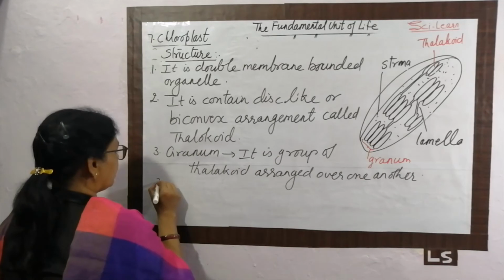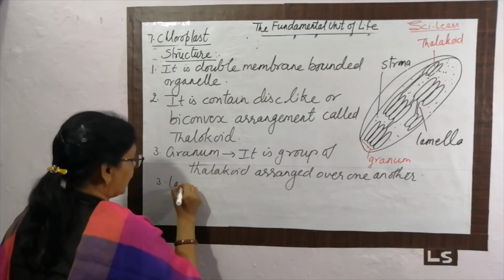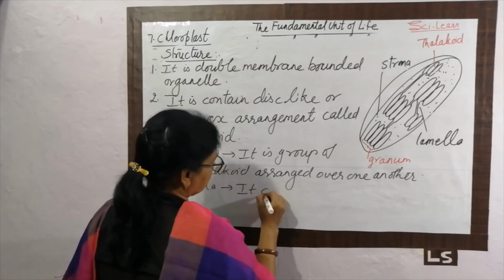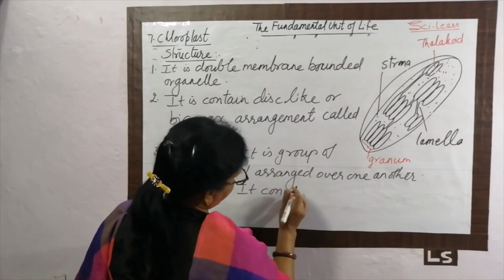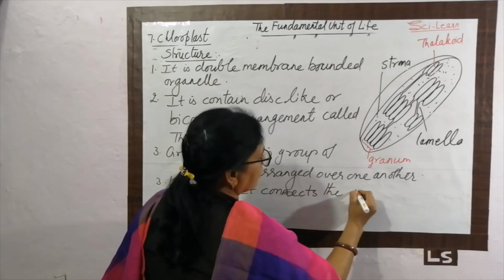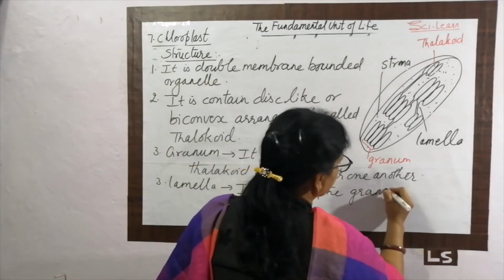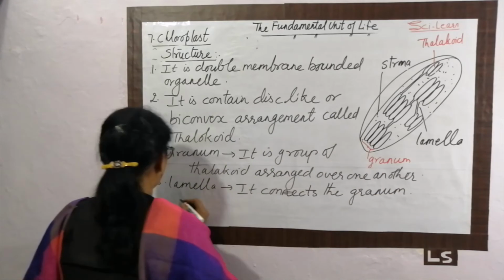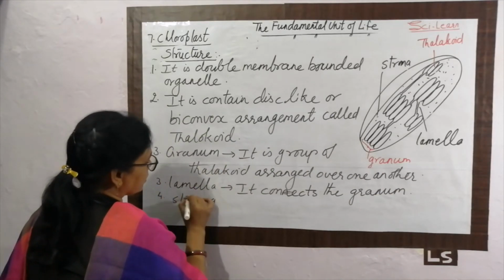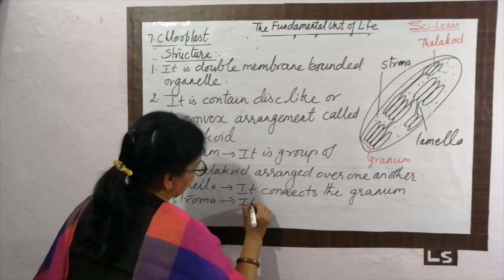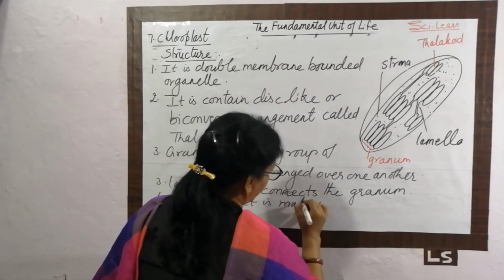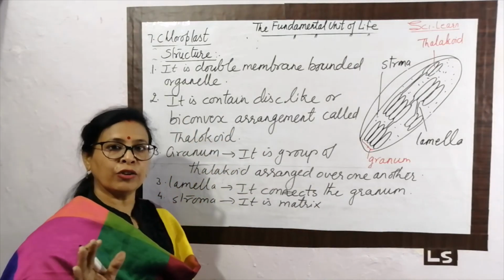Then lamella, which connects the granum. Then the stroma, the fluid or matrix present in it. So this is about the structure of chloroplast.